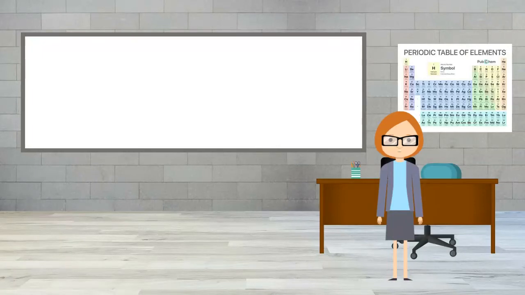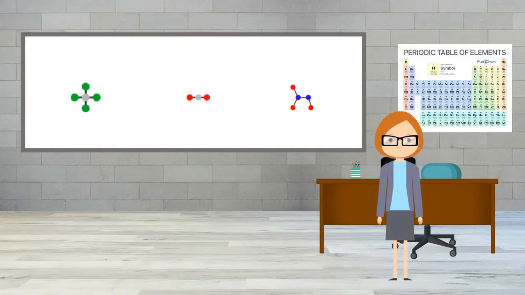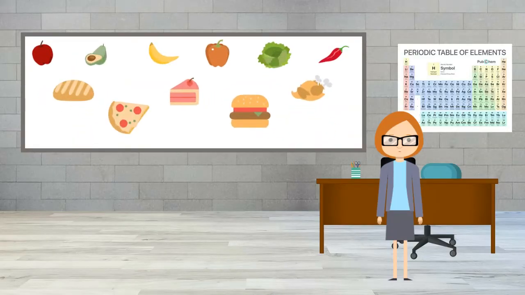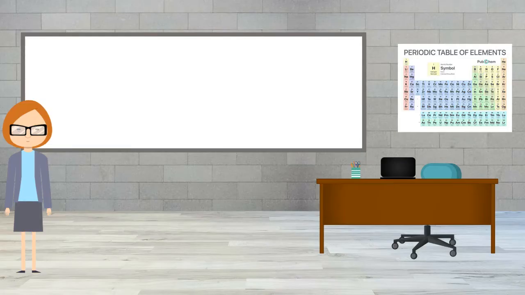The atom is the smallest unit into which matter can be divided and still retain the characteristic properties of an element. Atoms join together to form molecules. These molecules make up our food. Let's start by looking at the history of the atom.